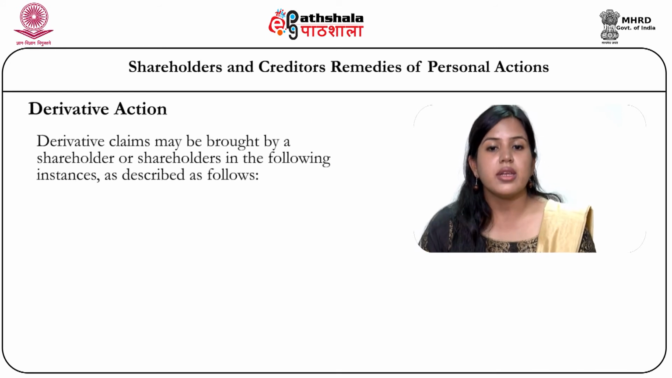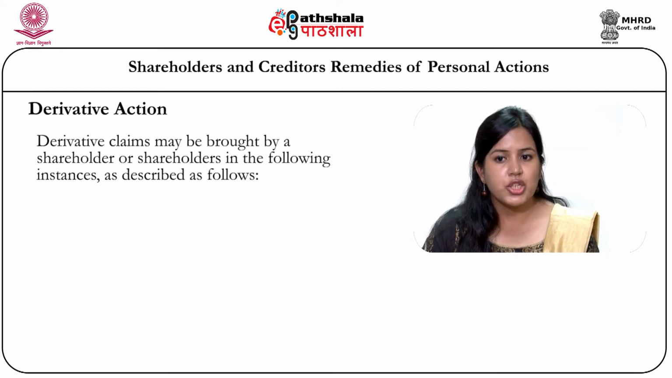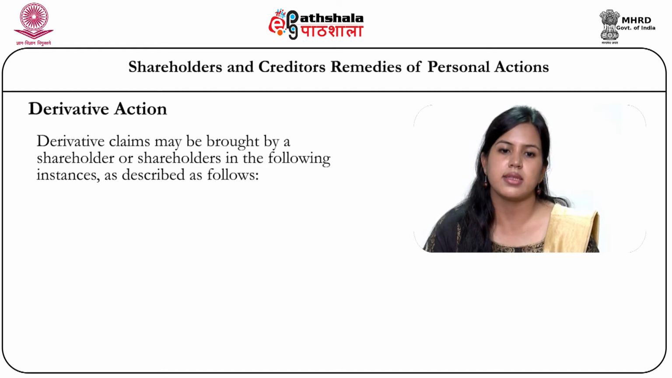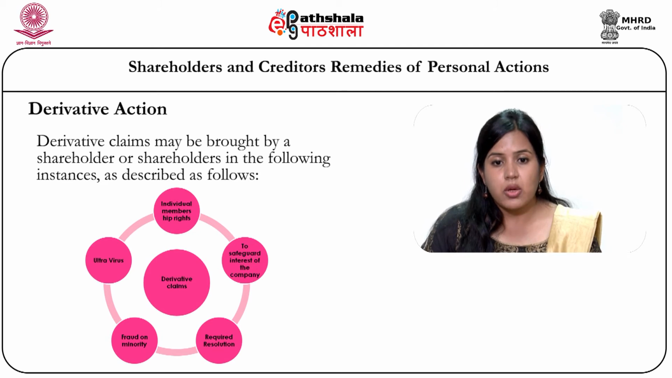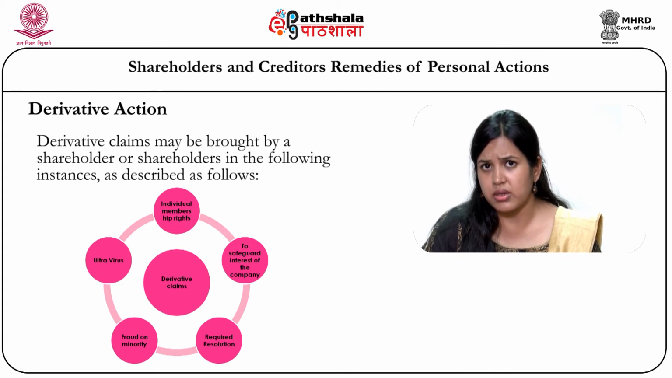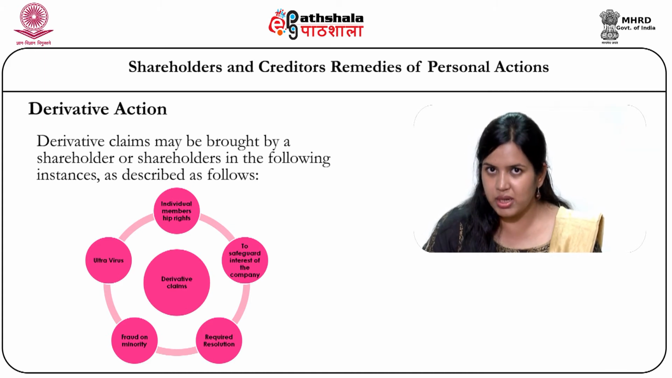The derivative action may be brought by a shareholder or shareholders in the following instances. First is ultra vires. A shareholder may bring an action against the company and its directors in respect of matters which are ultra vires the memorandum of association or the articles of association of the company, and which no majority shareholders can sanction. For example, directors of the company sanctioning an action that is contrary to the objects of the company.